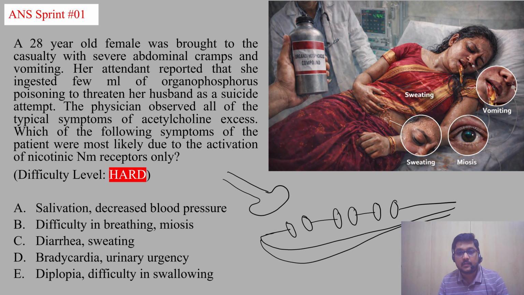Let us say this is the nicotinic channel, the NM receptor, on which acetylcholine is released and acts, thereby causing opening of the channel and influx of sodium into the cell.